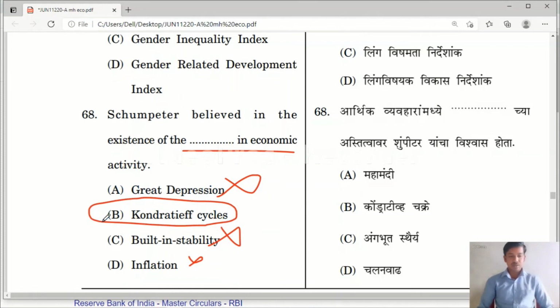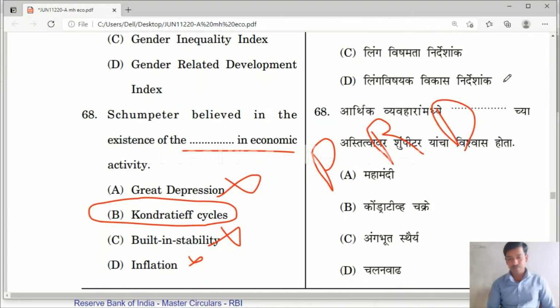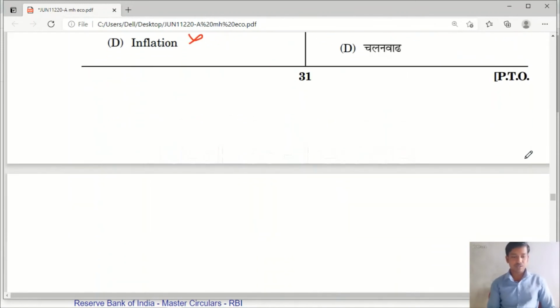Yes, according to Schumpeter, Schumpeter believed in the existence of contractive cycles. So option B is the correct answer. And the 4 phases of contractive cycles are: one is prosperity, second one is recession, third one is depression, fourth one is recovery. These are the 4 phases of contractive cycles according to Schumpeter.